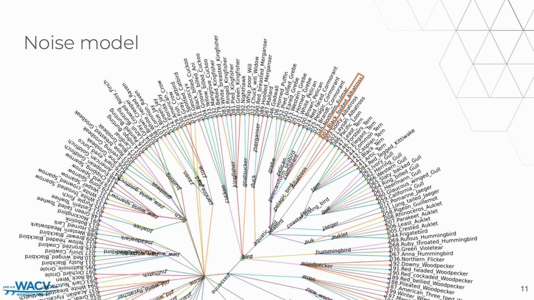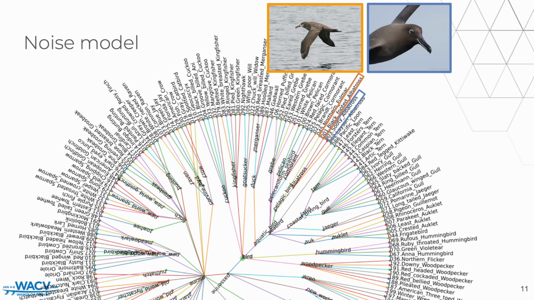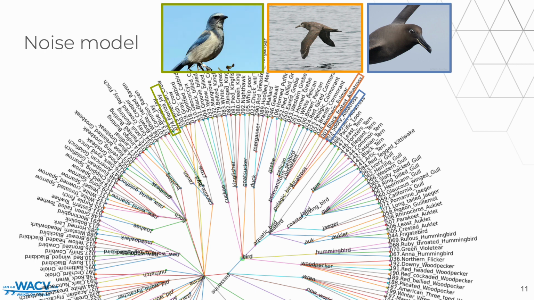Here we have the black-footed albatross, and one image of it. This bird is a type of albatross, similarly to the Sooty albatross, and here is an image of this bird. The CUB dataset also contains Florida jays, which belong to another family of birds, and do not share as many similarities with the other two images, as we can see here.